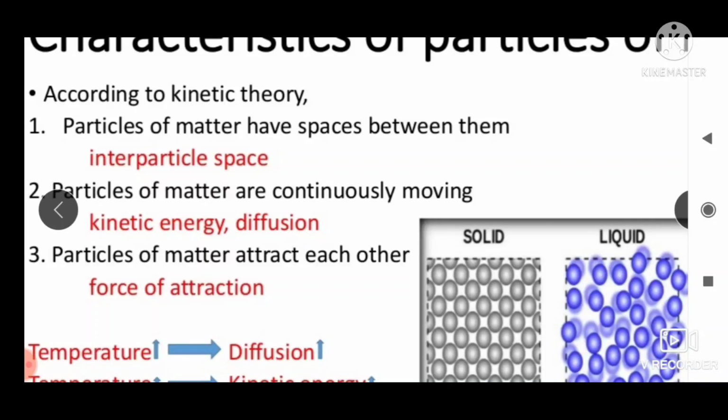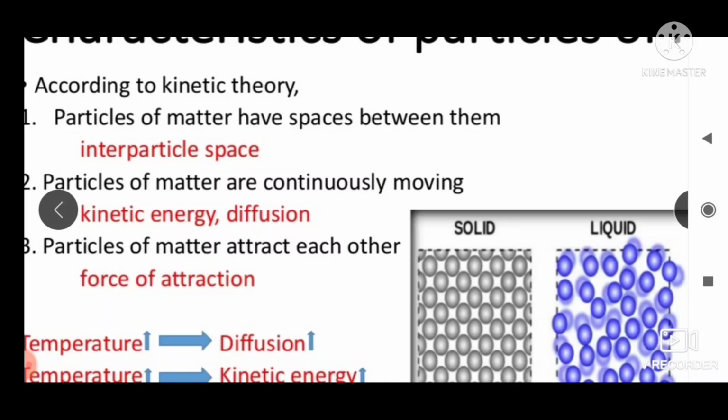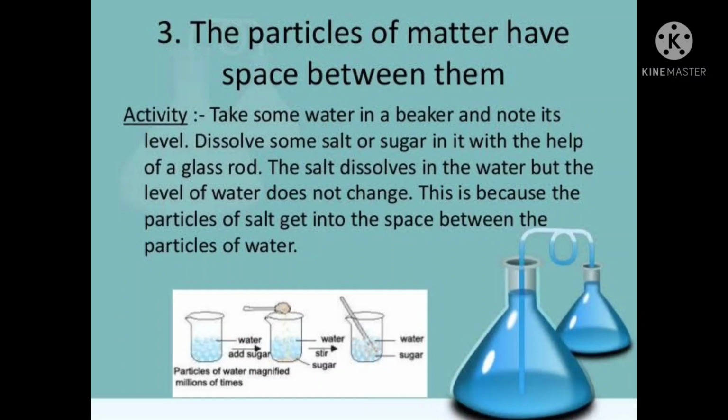According to the kinetic theory of matter, the particles of matter have three characteristics. First, particles of matter have space between them; second, particles of matter are continuously moving; and third, particles of matter attract each other. Today we will discuss these three characteristics in detail. The first characteristic we are going to discuss is that the particles of matter have space between them.